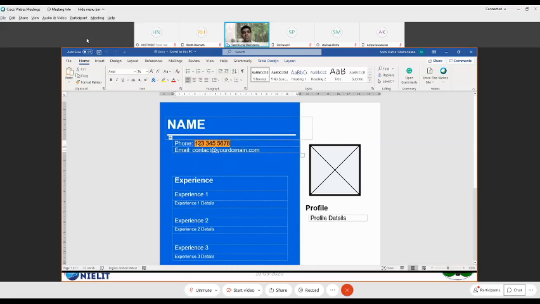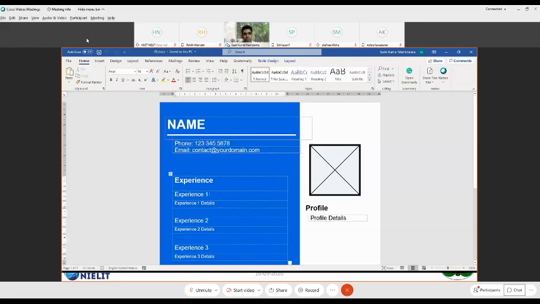Okay, this is the template, right? Template won't change. Template is the same. So wherever I'm going to find this phone number, I'm going to replace it there. Wherever I'm going to find this email ID, I'm going to replace it there. Now there is a tricky part which comes here.